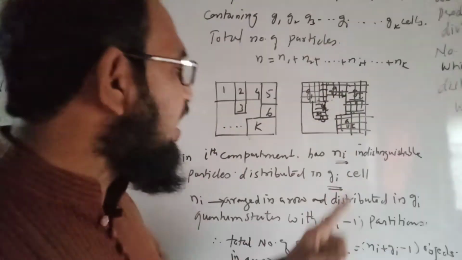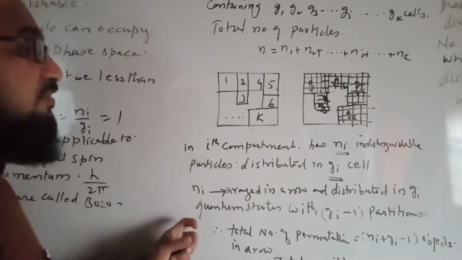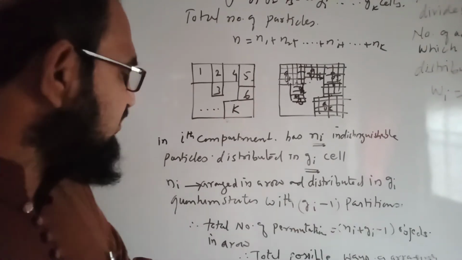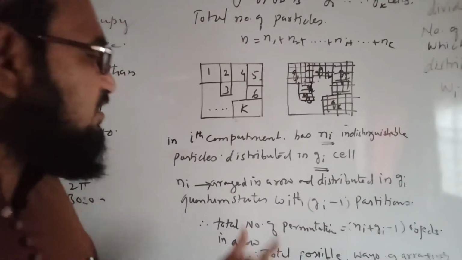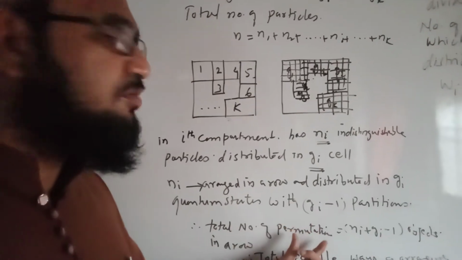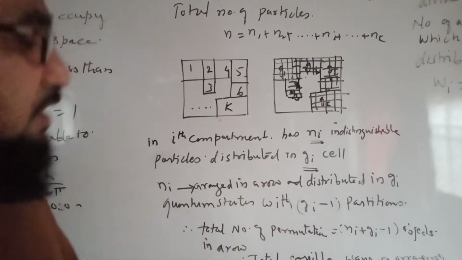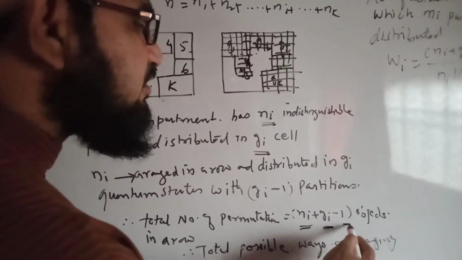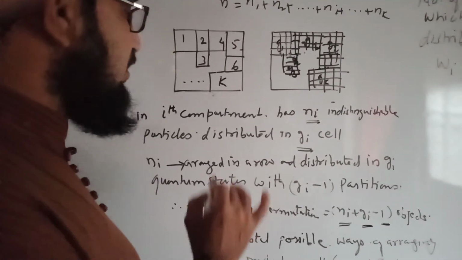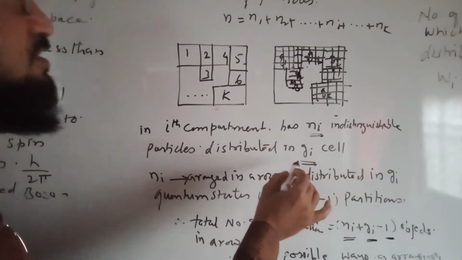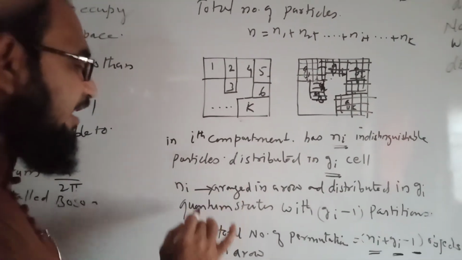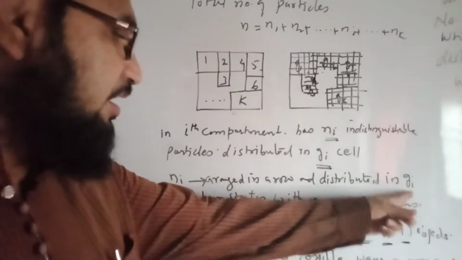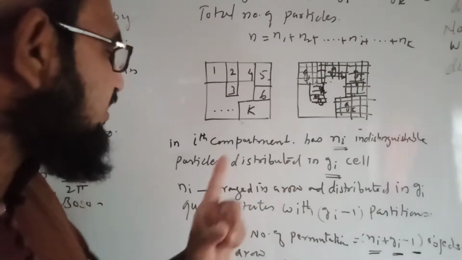In quantum statistics, with Gi minus 1 partitions, the total number of permutations possible in a row is Ni plus Gi minus 1.